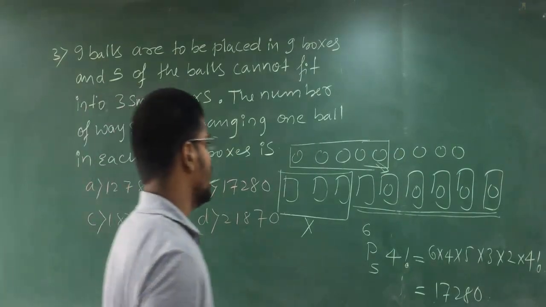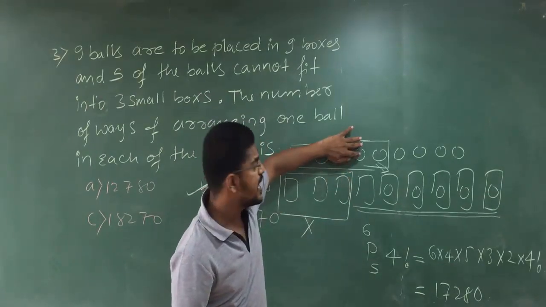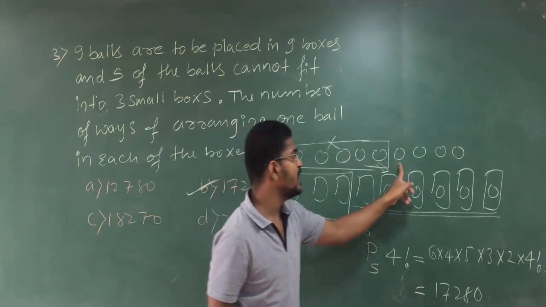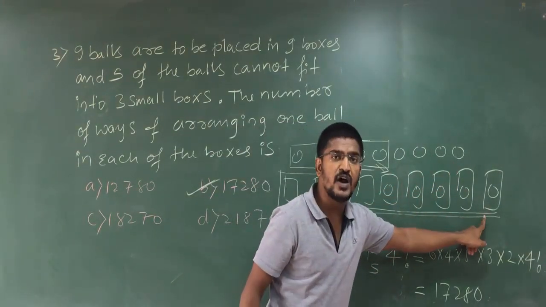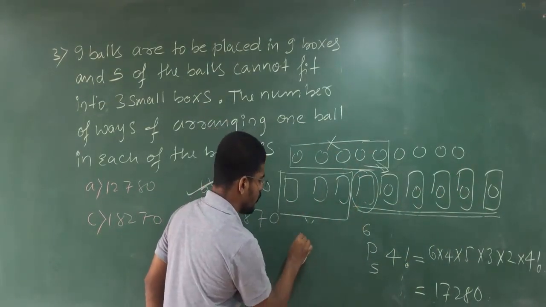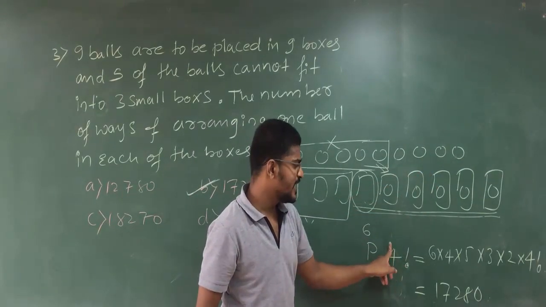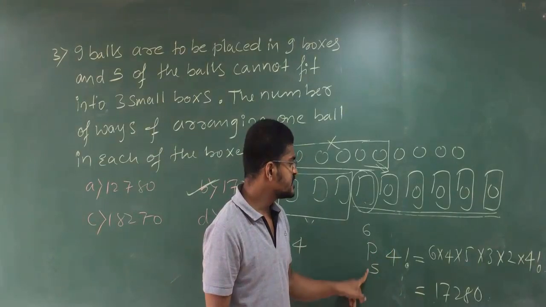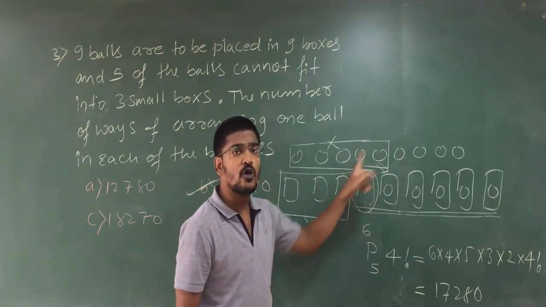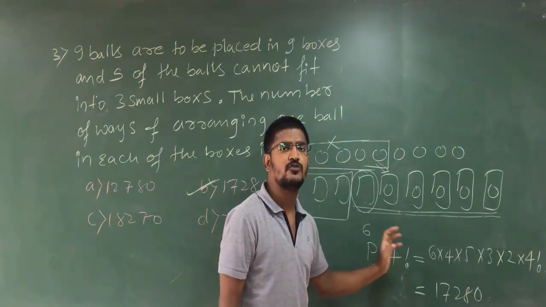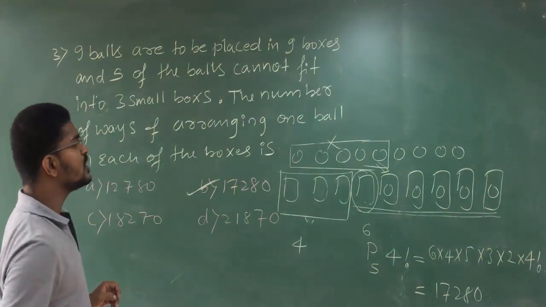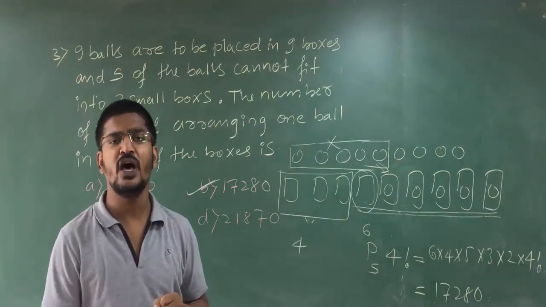Okay students, so see here, again I am explaining. These 5 balls have got these 6 choices. So 6P5. This story is over. Remaining are 4 balls. Here you have arranged 5, and again here you are remaining with one box, plus this 3. So 3 plus 1 will be 4 boxes and 4 balls. You can write 4P4 also, no problem. This 6P5 is this arrangement and this is 4P4. So therefore 6P5 times 4P4, which is nothing but 4 factorial. So you all simplify that. You are going to have 17280. So option B is your answer.